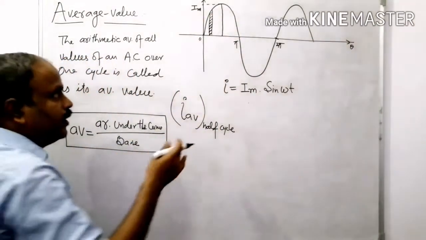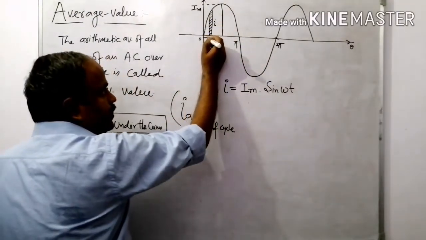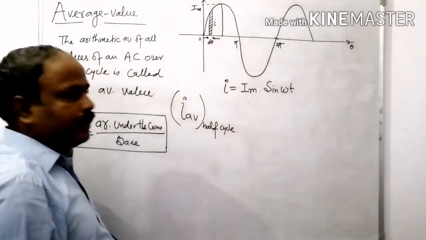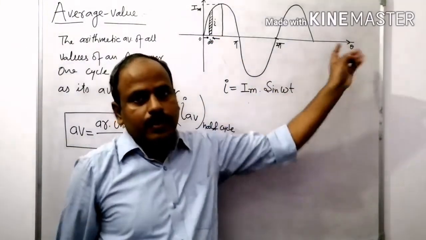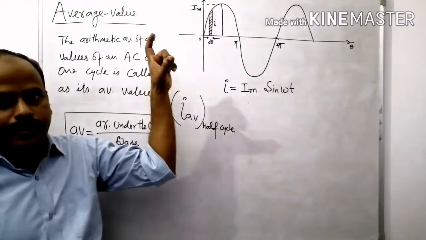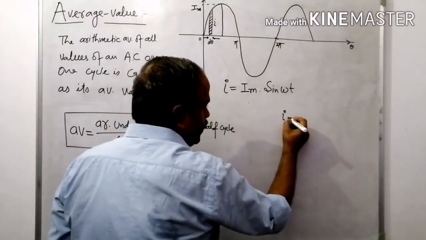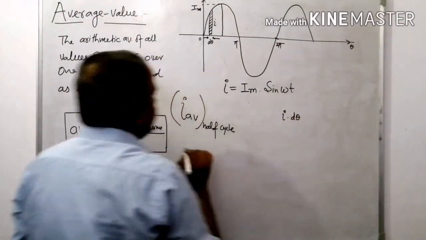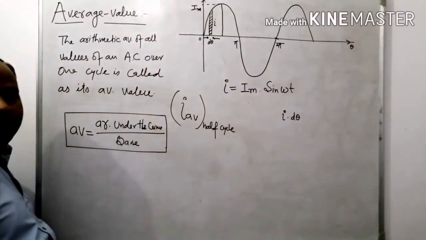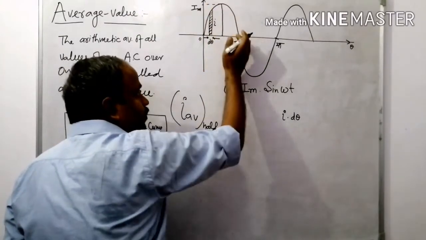This one is a strip having a small height I and thickness d theta. Theta is given on this axis, so the thickness is d theta and the height is I. What is the area? Area is I into d theta. This is the area of this strip.